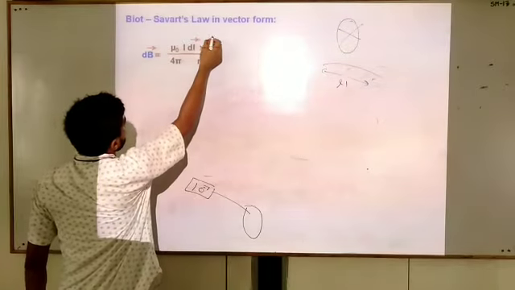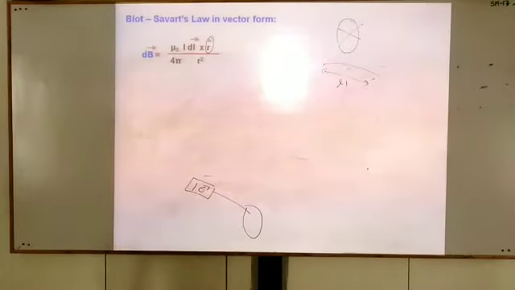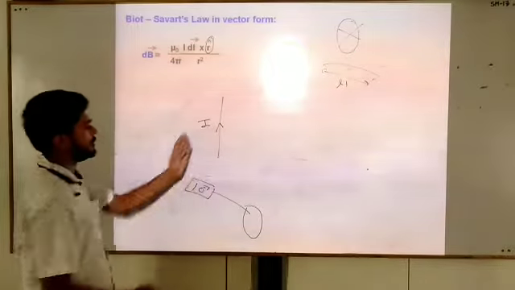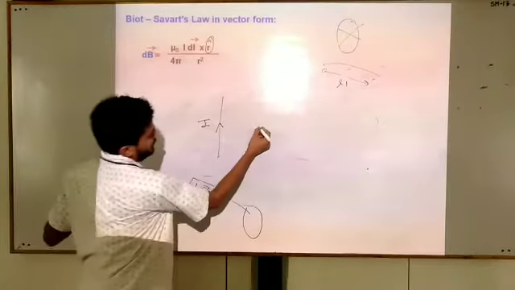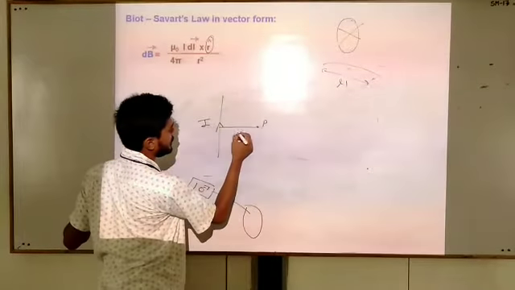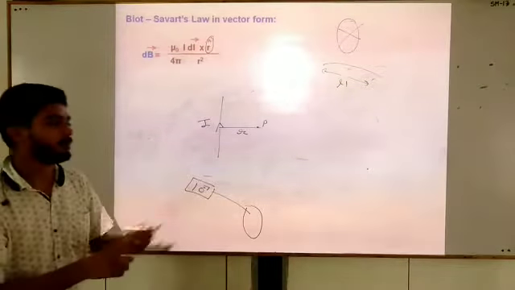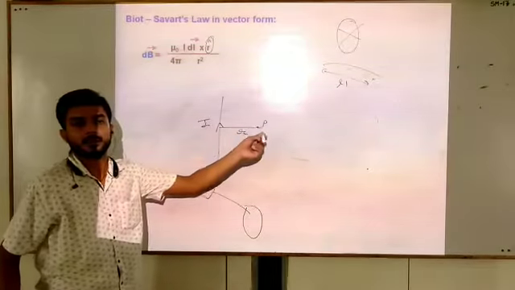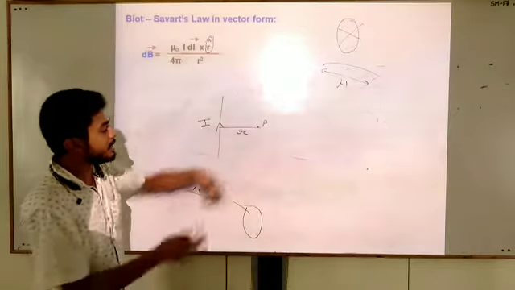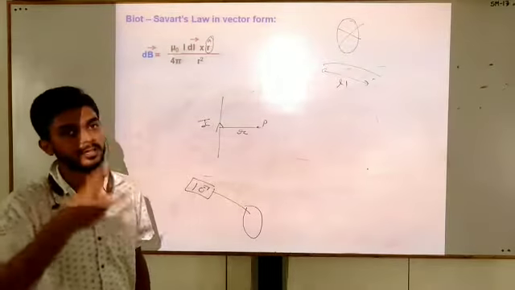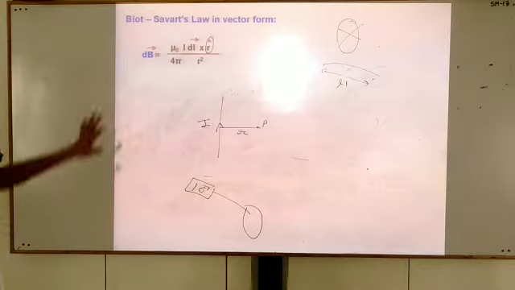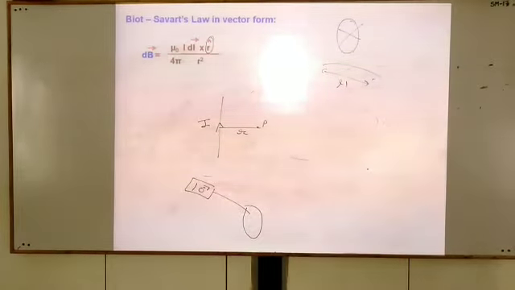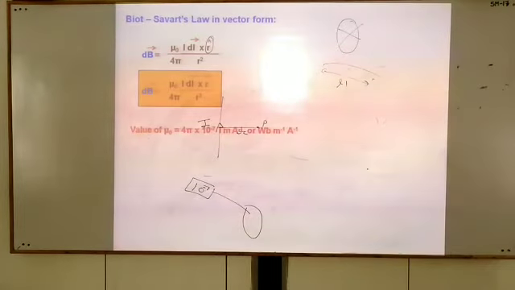We are using a unit vector r cap because, let us see here, current is in the upward direction. This point is P and this is the distance r. And what is the direction of magnetic field? Magnetic field is entering into the plane. It means I, r and magnetic field, all three are perpendicular to each other. For such cases we use the cross product. Then this is the vector form of the Biot-Savart law.